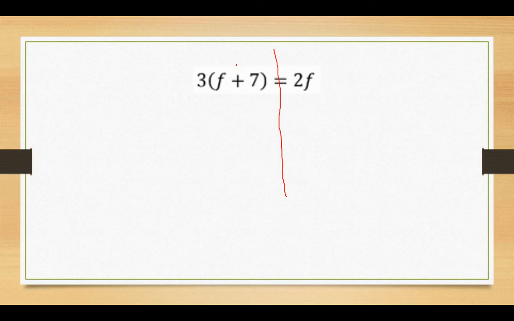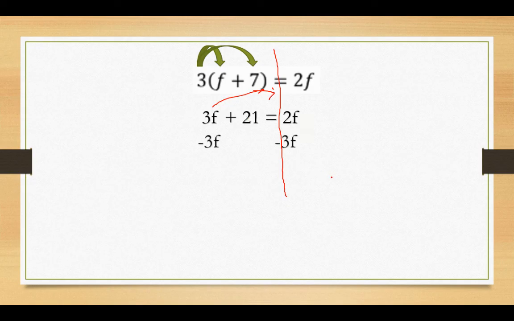And so the first thing I see is I have a distributive property here. So I'm going to go ahead and distribute first. 3 times f is 3f. 3 times 7 is 21. Now, I can't combine like terms. But I have an f on this side and f on this side. So I'm going to move him and get him over here, right? Because if I can get him on this side, I have my f's on one side and 21 by itself. So I'm going to subtract 3f from both sides. 2 minus 3 is negative 1, right? And then I'm going to divide by negative 1.